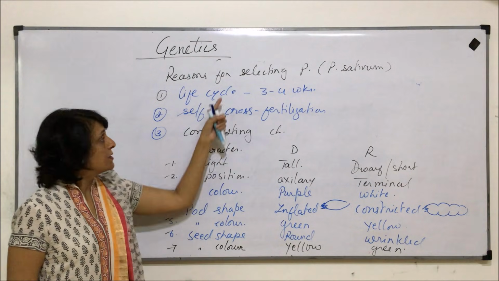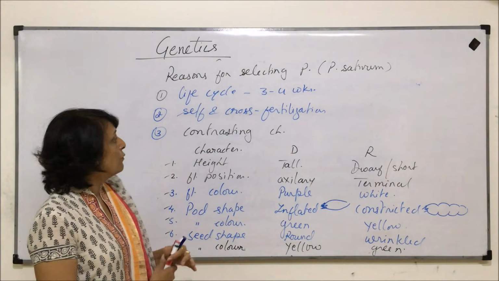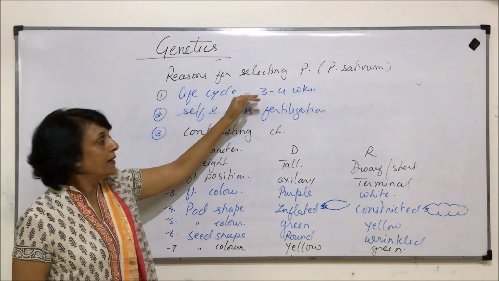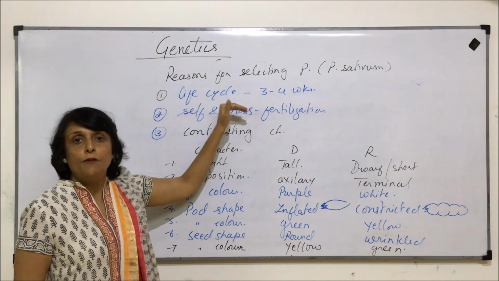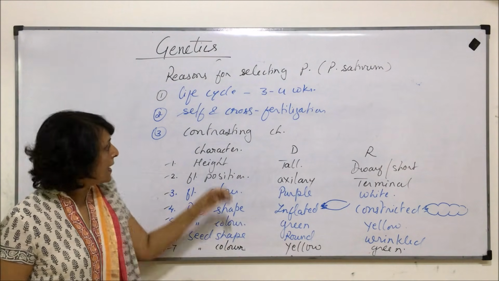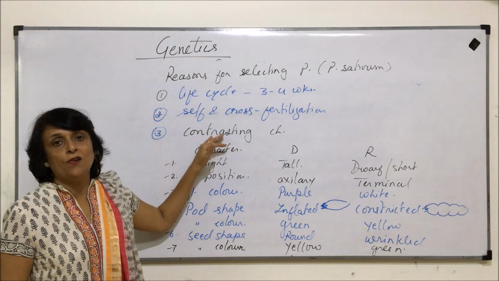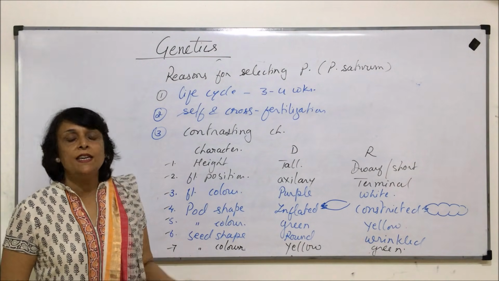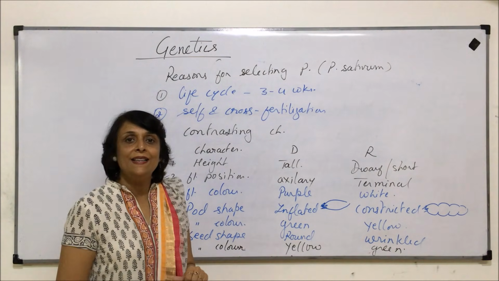So the reasons why Mendel selected pea were some important ones: short lifespan, it could be fertilized using the pollen grain of the same plant or of another flower, and distinct contrasting characters. Plus, growing pea plant is very easy, it doesn't require that much maintenance.